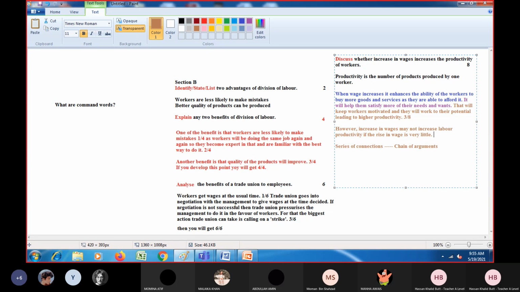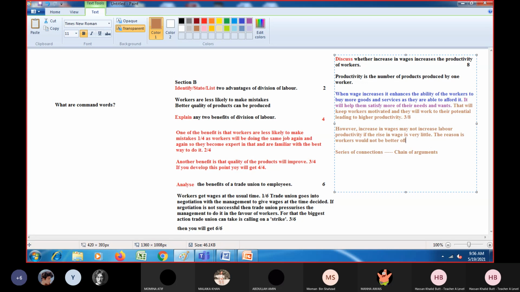So now I'll write the reason is workers would not be better off. Better off means that they will not be in a better position compared to what they were earlier.